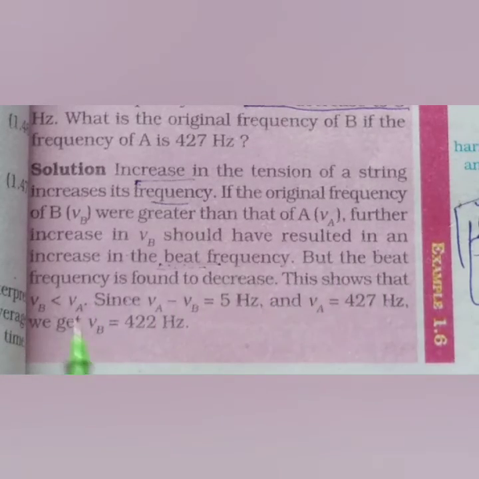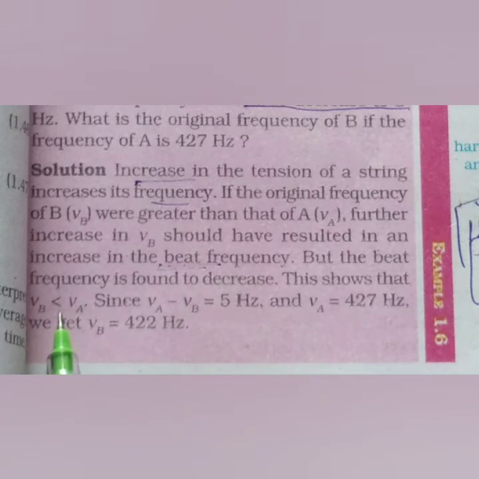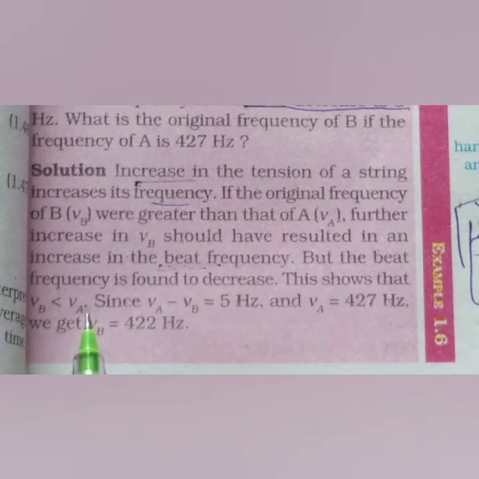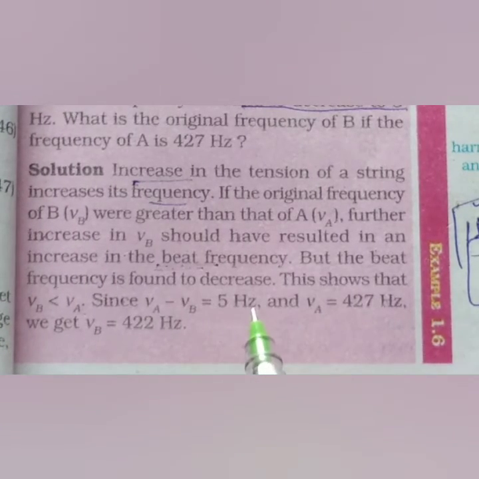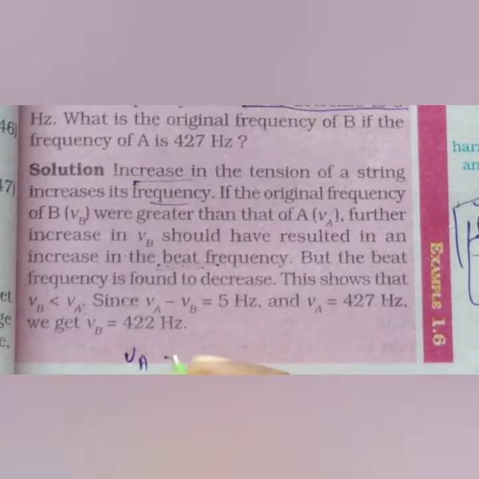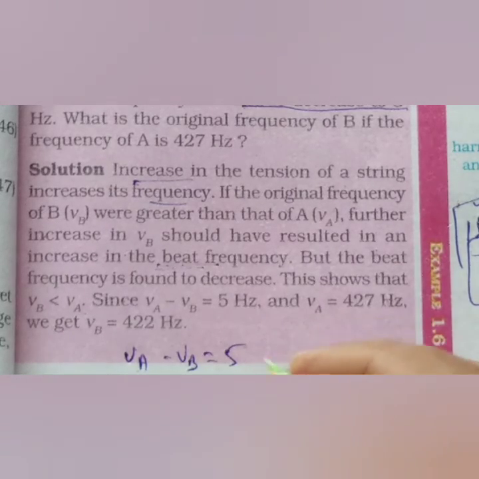This shows that vB is less than vA, since vA minus vB equal to 5 Hz and vA equal to 427 Hz. So vA minus vB equals how much? 5 Hz. What is the value of vA? vA equal to 427.